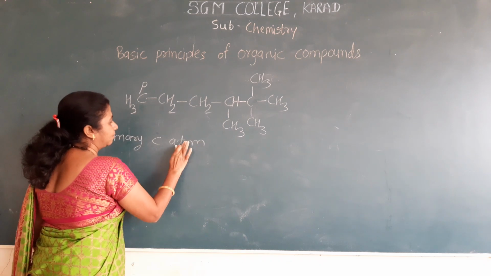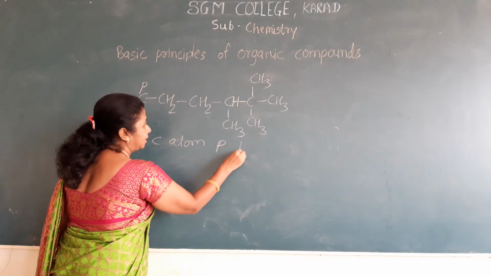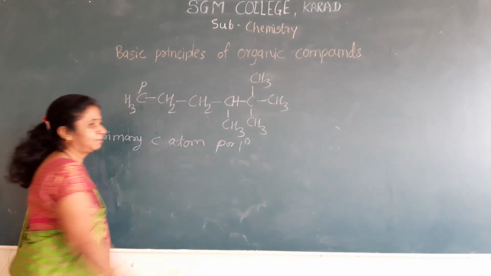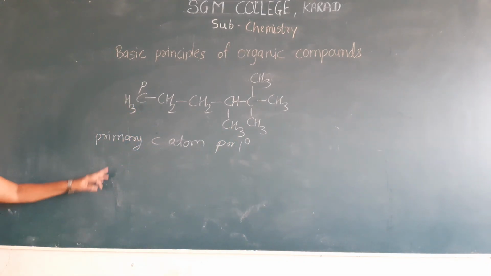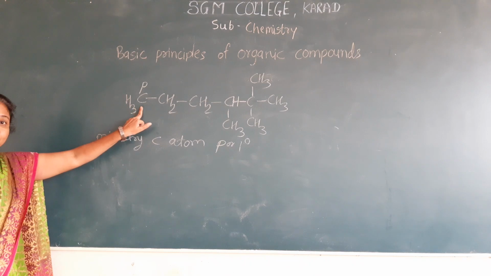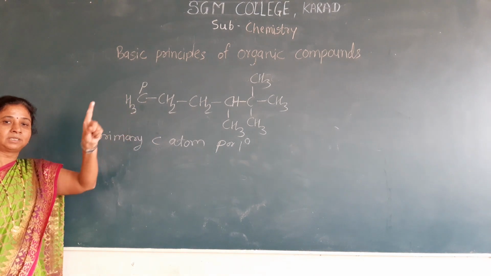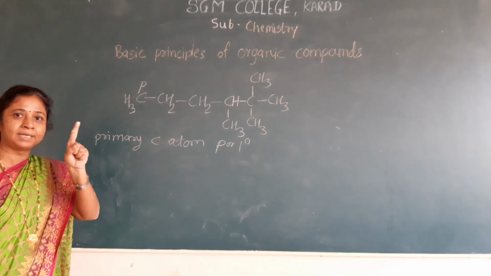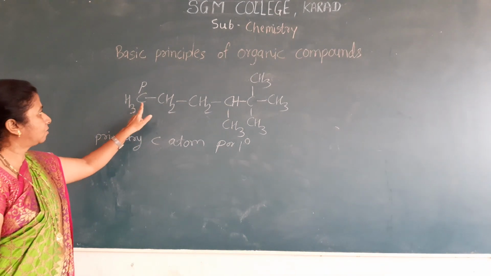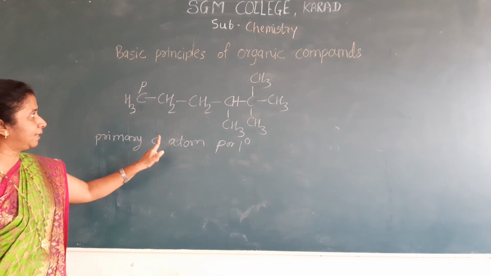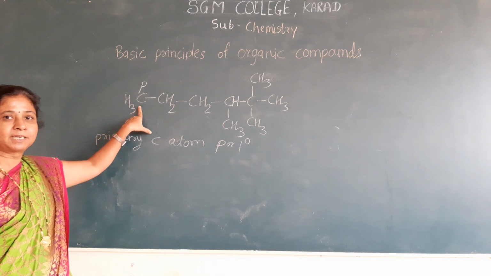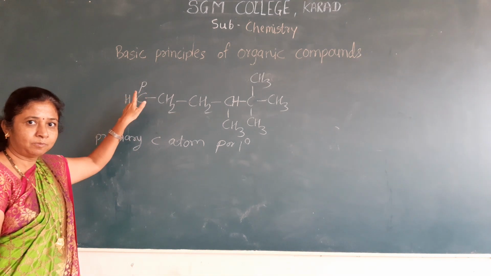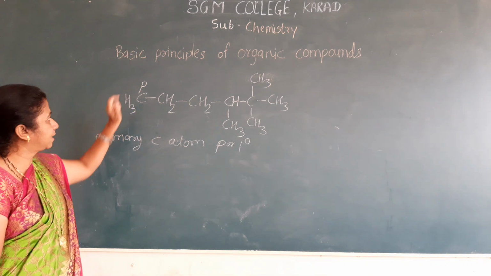It is denoted by small p, or it is written as first degree. The carbon atom which is bonded with one carbon atom is called the primary carbon atom. That's why this carbon atom becomes primary.